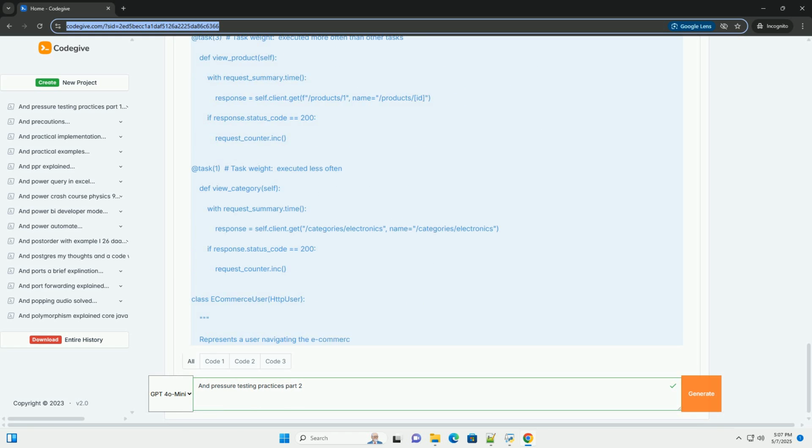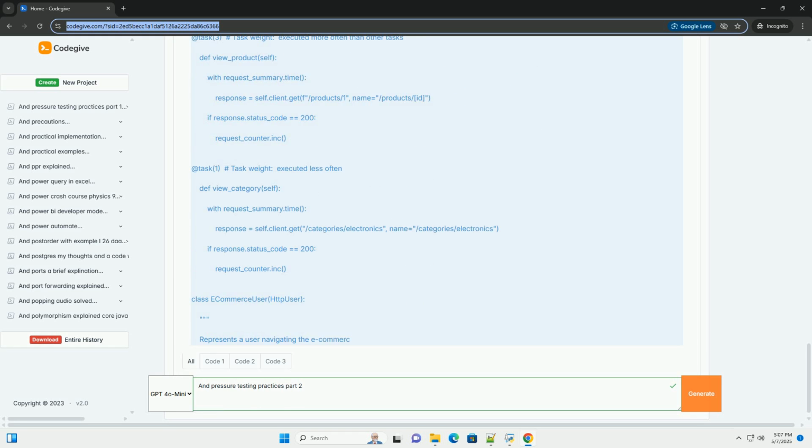2. Defining user behavior, Locust tasks. Locust uses Python to define user behavior through task sets and HTTP user classes. Let's create a simple example that simulates users browsing a hypothetical e-commerce site. Explanation.